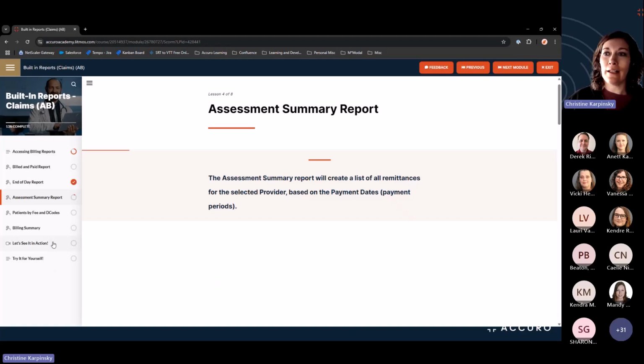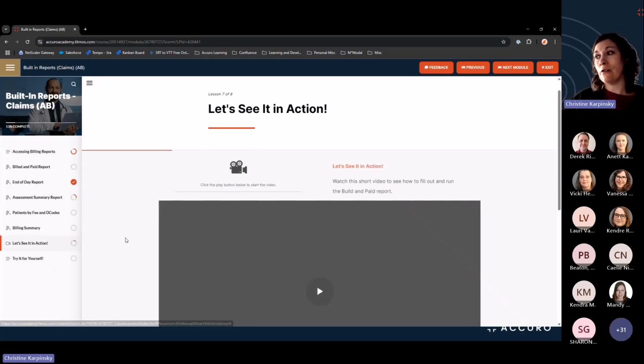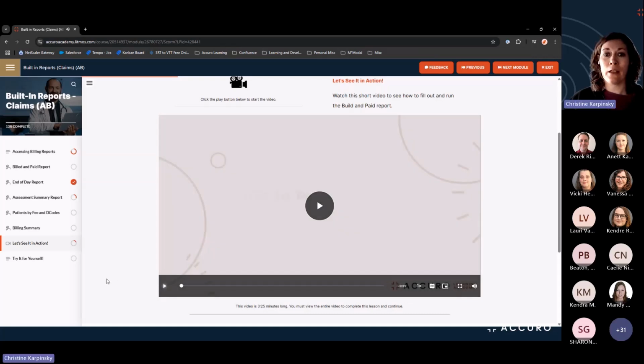We also have the Let's See It in Action, which is our video sections. You'll need to watch these videos all the way through to enable that red continue button at the bottom. And within our video playback, there are several options. We do have a playback speed. You are able to turn on or off the captions. You can make your screen full screen to use your whole monitor, or you can adjust your volume.